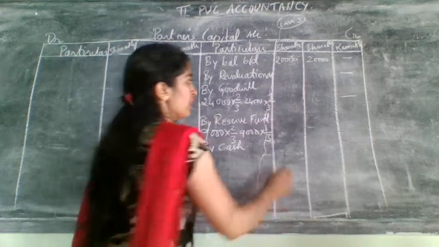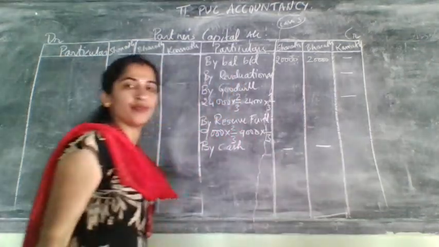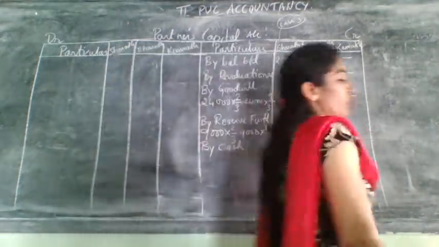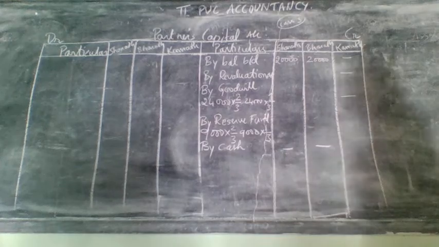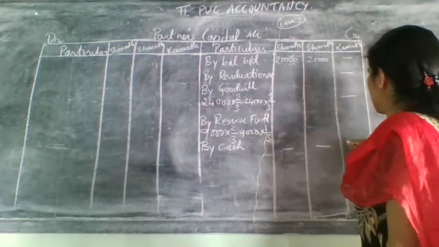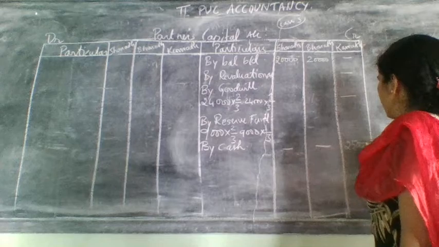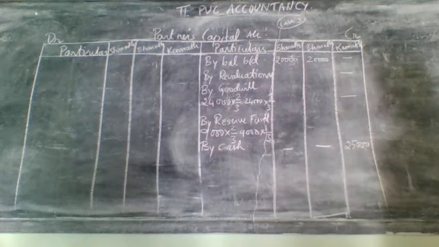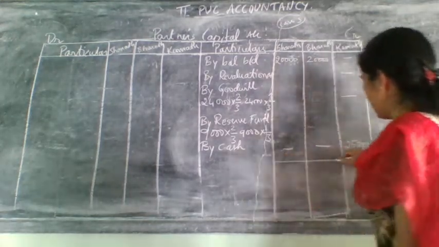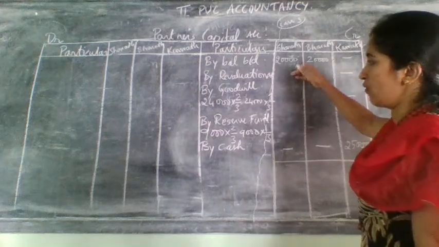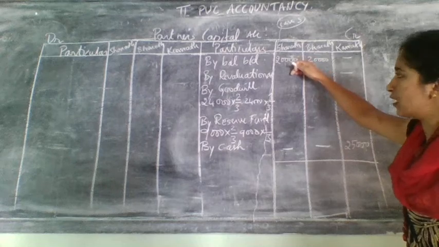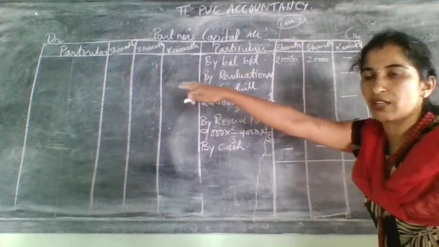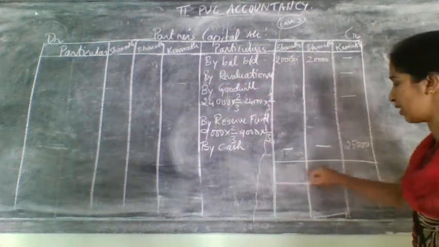So by cash, need to write entry for whom? Entry for only the new partner. How much capital will he bring? He will bring 25,000 as his capital. So write that 25,000 only for the new partner. I have not written anything here. That is your work. Reserve fund you need to distribute. Goodwill you need to distribute. Then revaluation account you need to distribute, and then you need to bring it here.